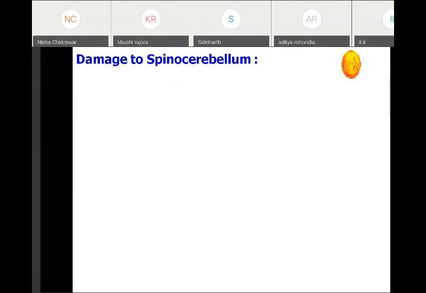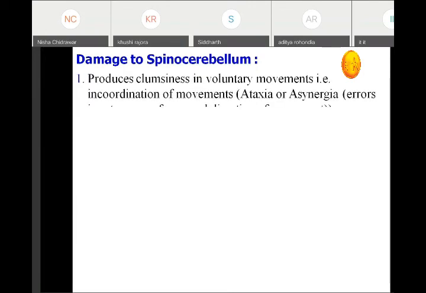Then whenever there is damage to the spinocerebellum, it produces clumsiness in voluntary movement, that is incoordinate movements will be seen, leading to ataxia and asynergia, that is error in rate, range, force and the direction of the movement. Ataxia means inability to maintain coordinated activity as well as to walk.